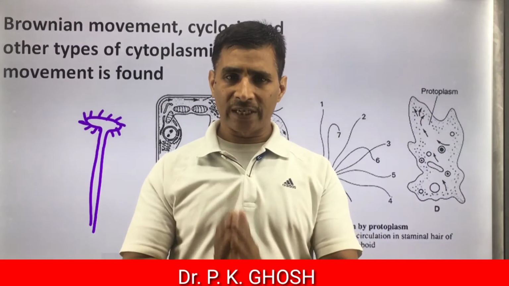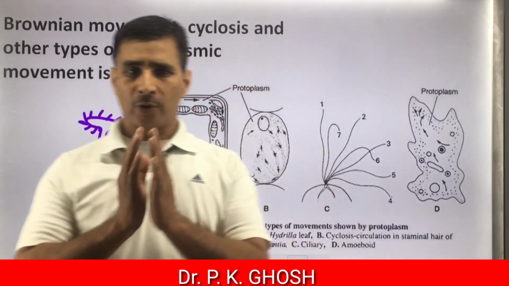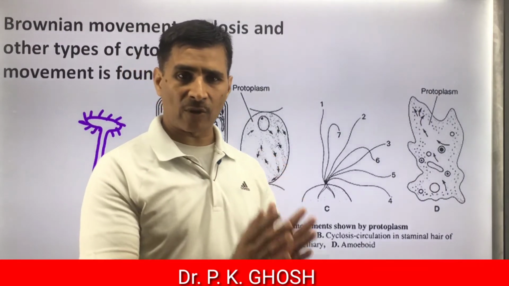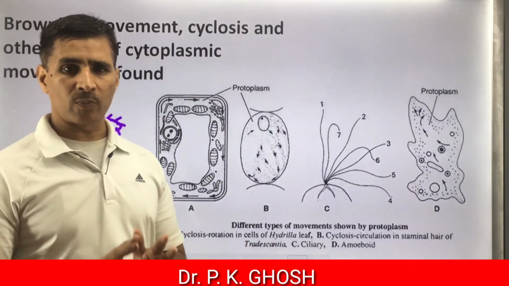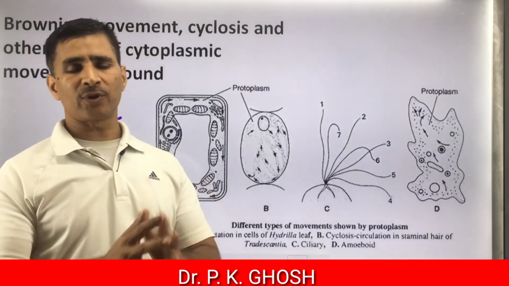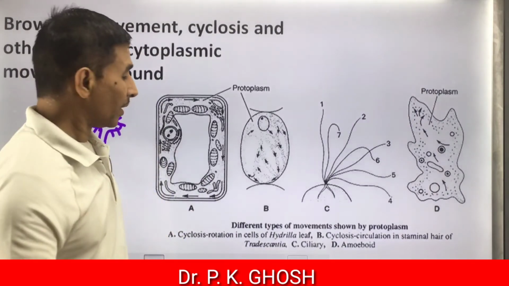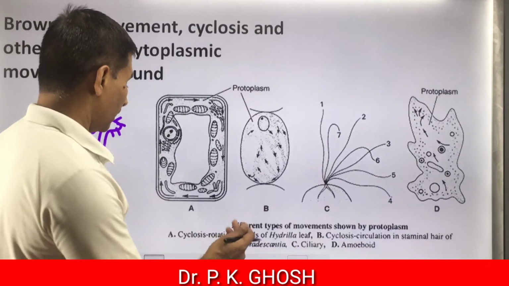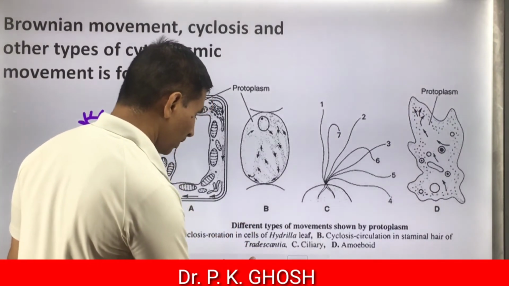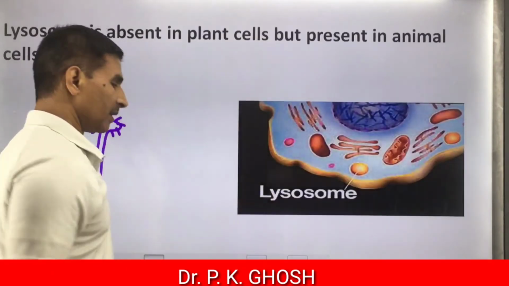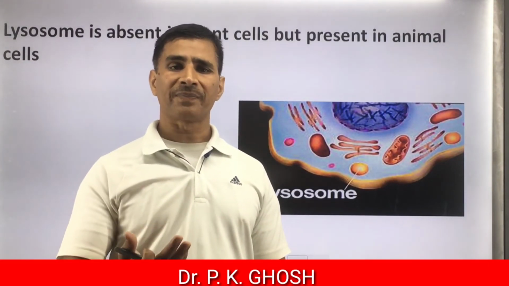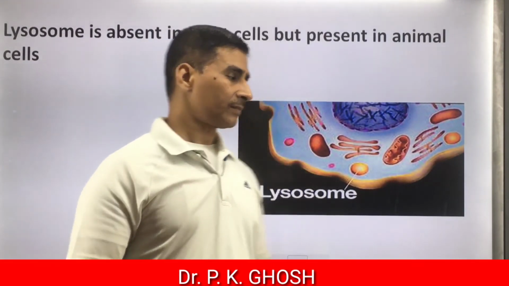Hence, circulatory movement, rotatory movement, Brownian movement may occur in eukaryotes, but such movement is rare or absent in prokaryotes. So, this is the characteristic feature of eukaryotic cell, that protoplasm performs circulatory movement, rotatory movement, or zigzag Brownian movement.